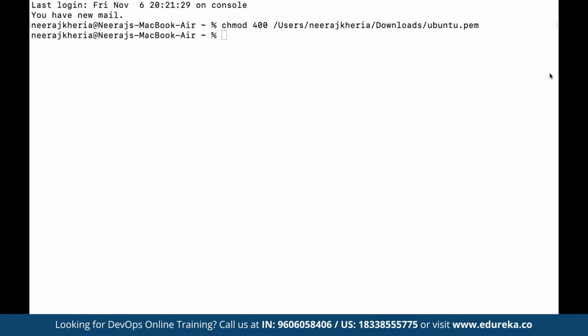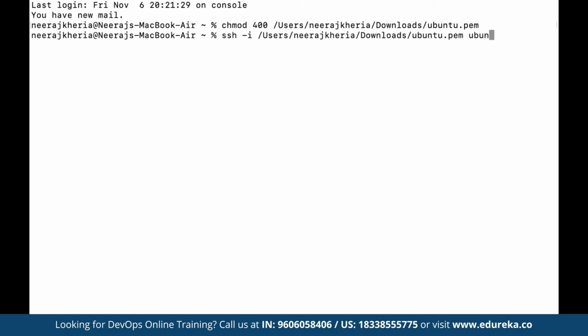So here we can define ssh -i, and then we have to specify first of all the path from where we have the key file downloaded. We have the key file under our Downloads folder, by the name of ubuntu.pem. Then, after a space, we can specify the default username.